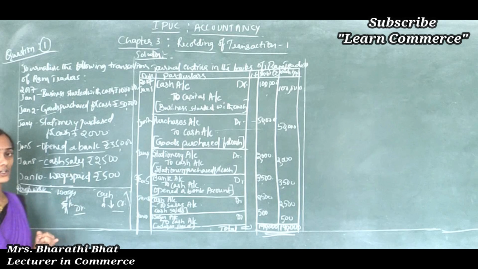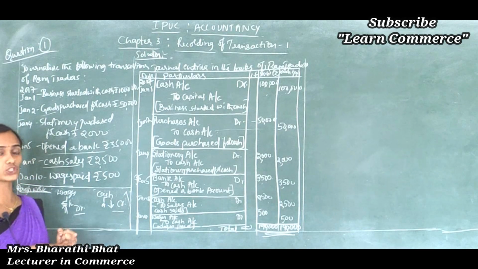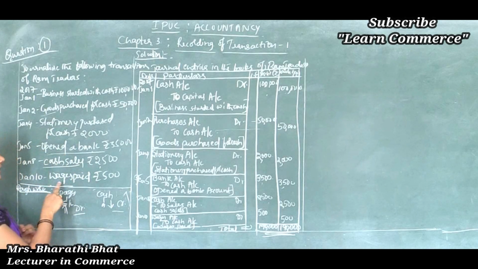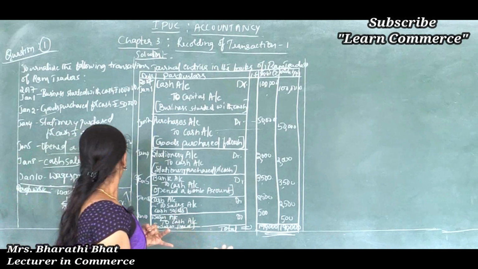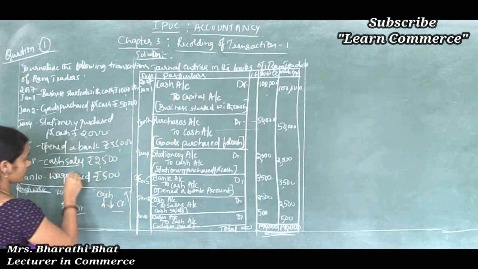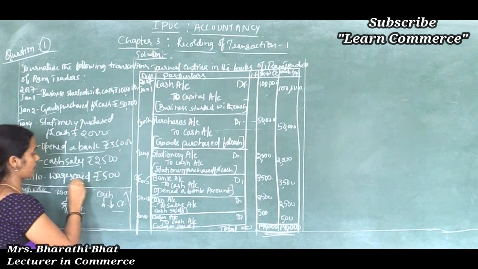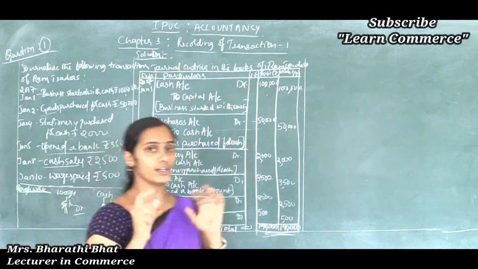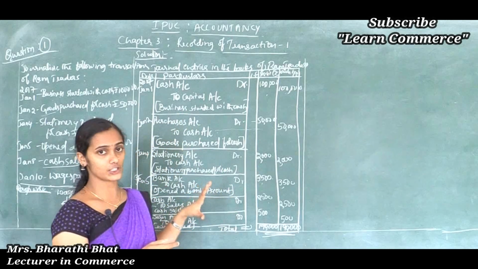And cash sale, goods sold on cash basis. Cash shows increase, sale is considered as revenue. Wages paid, wages is considered as expense. To pay wages we have to invest some cash. So cash shows reduced value, wages means expense shows increased value. Okay, so these are very simple steps to record the transaction in the journal.